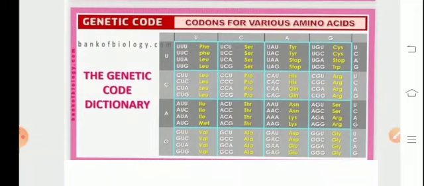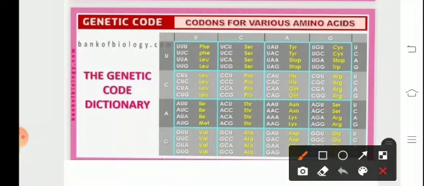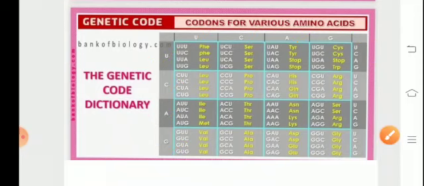Now the genetic code dictionary, that is the checkerboard of the genetic code. The 64 codons for the various amino acids have been mentioned in this checkerboard. How to write this checkerboard? On the top, we are going to write the nucleotides UCAG. On the left hand side, again, we'll write UCAG. On the right top, we are going to represent one box as UCAG in continuation,